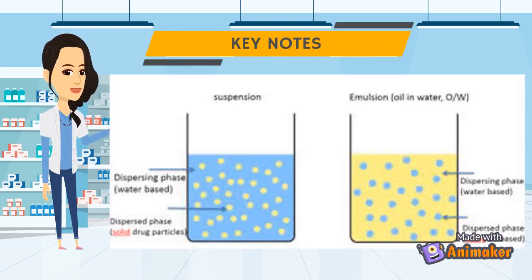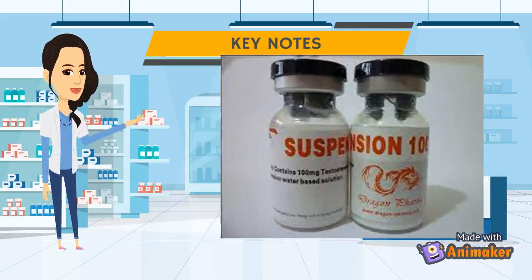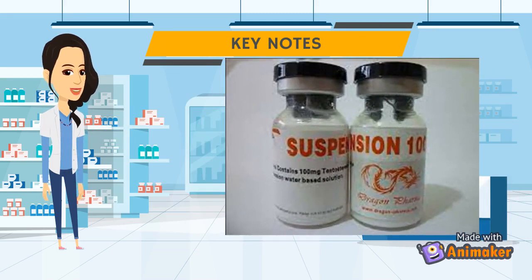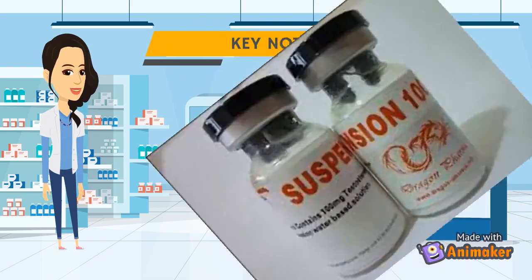Difference between emulsions and suspensions. Emulsions are biphasic liquid preparations containing two immiscible liquids, one of which is dispersed as minute globules into the other, whereas suspensions are biphasic liquid dosage forms of medicaments in which finely divided solid particles are dispersed in a liquid vehicle.